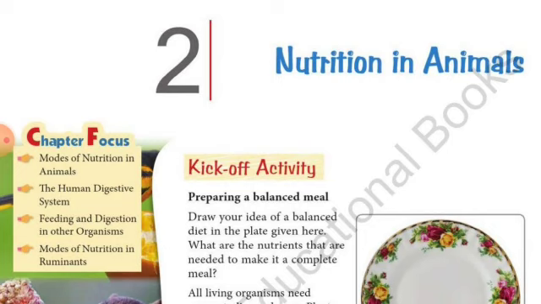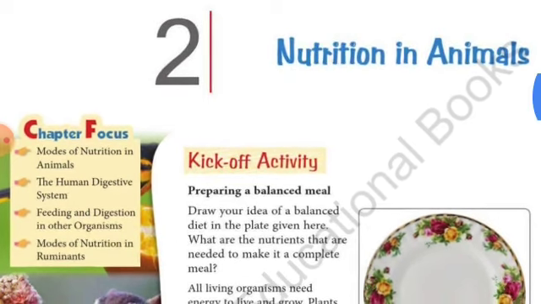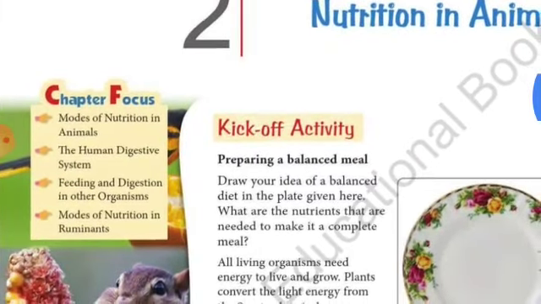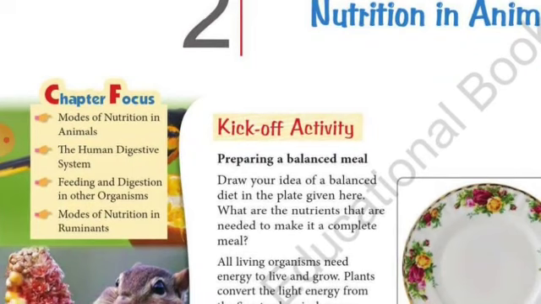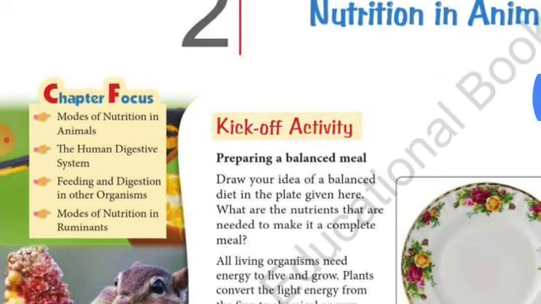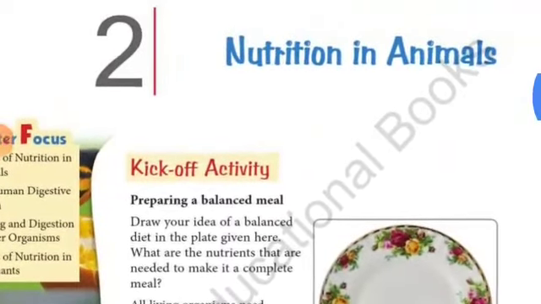Earlier, you have studied the first chapter, that is Nutrition in Plants. Now, come to the left side, the chapter focus. Here, the chapter focus is given, that is the main topic. Modes of nutrition in animals, human digestive system, feeding and digestion in other organisms, modes of nutrition in ruminants. These are the four topics that we will discuss in this chapter.